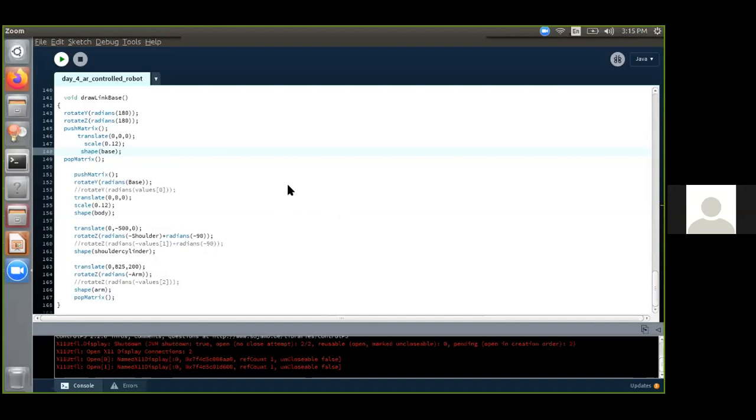IMN is asking how to calculate the scale factor. Scale factor actually depends on how big the model is in Blender and how big it appears in Processing. So if the scale factor is 1, it will be very big in Processing. Jagdish Reddy, yesterday I had shown you how to export from Blender to Processing. You can watch yesterday's video so that you can get clarity.